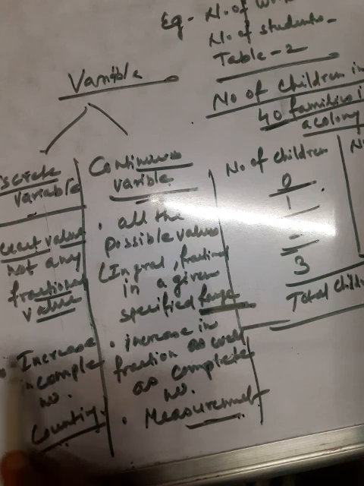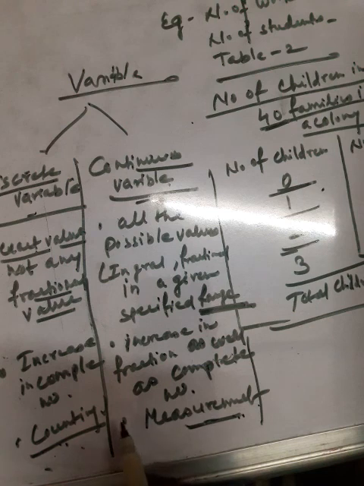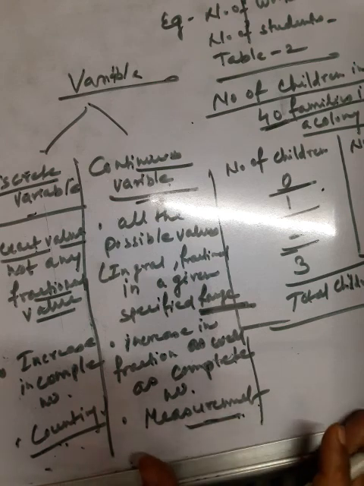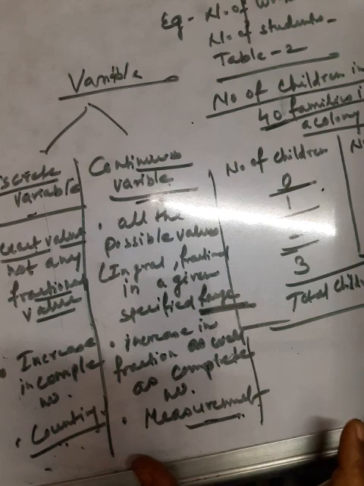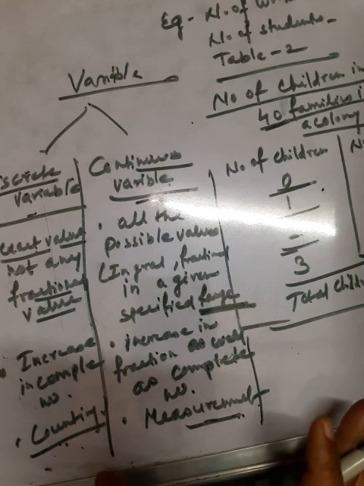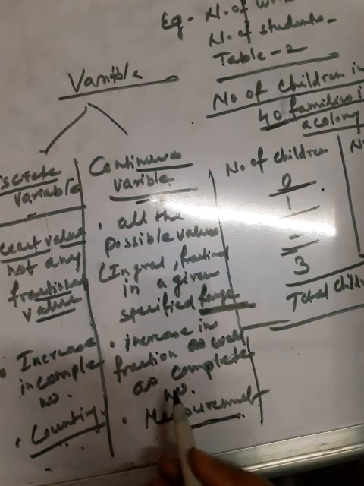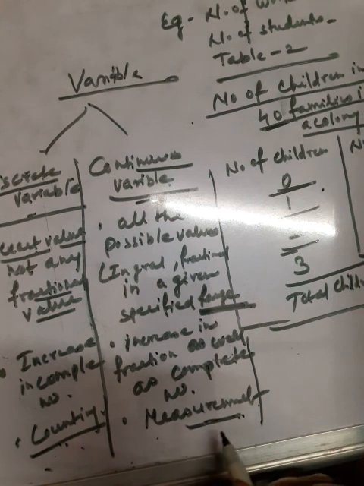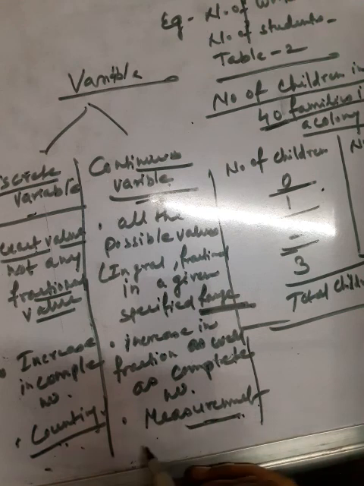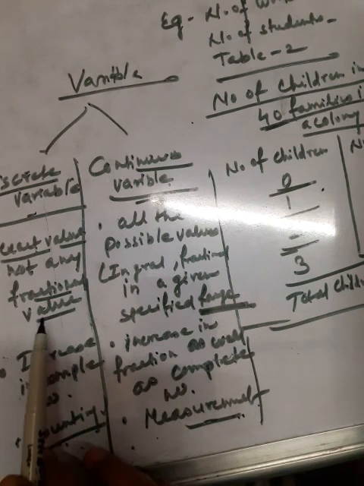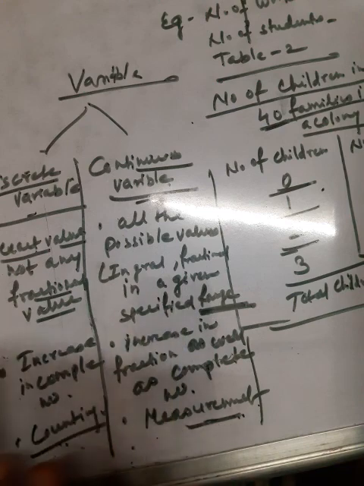Examples I already discussed. What is the example of discrete variable? Like number of workers, number of students in class are discrete variables because they cannot be fractions. Number of students cannot be in fraction. Number of labor cannot be in fraction. So that variable will be considered in discrete variables. Whereas in continuous variables, like example of continuous variable is height, weight of individual are continuous variables as they can be in fractions. Okay, these are the examples of discrete variables and continuous variables.